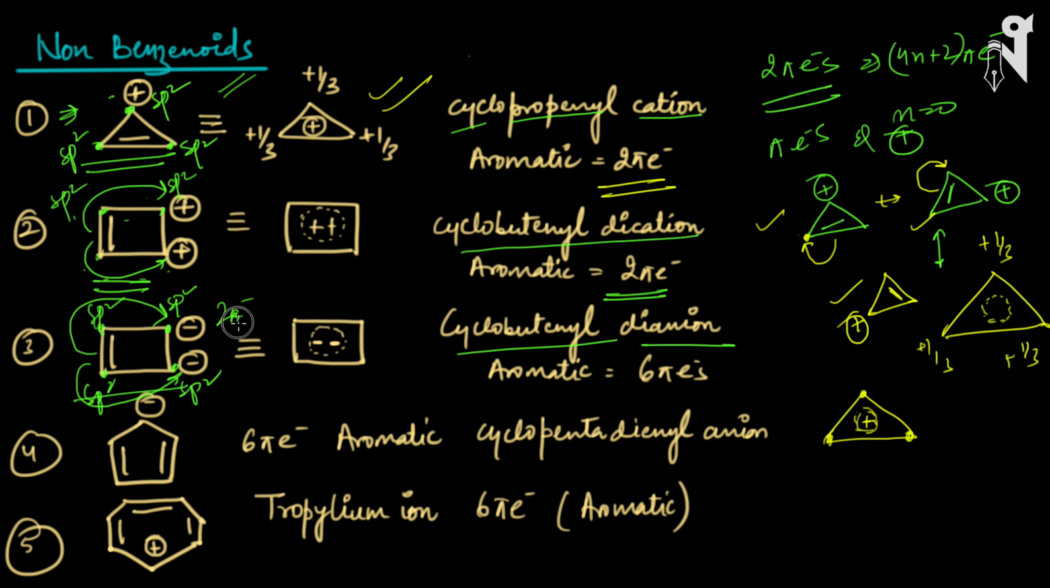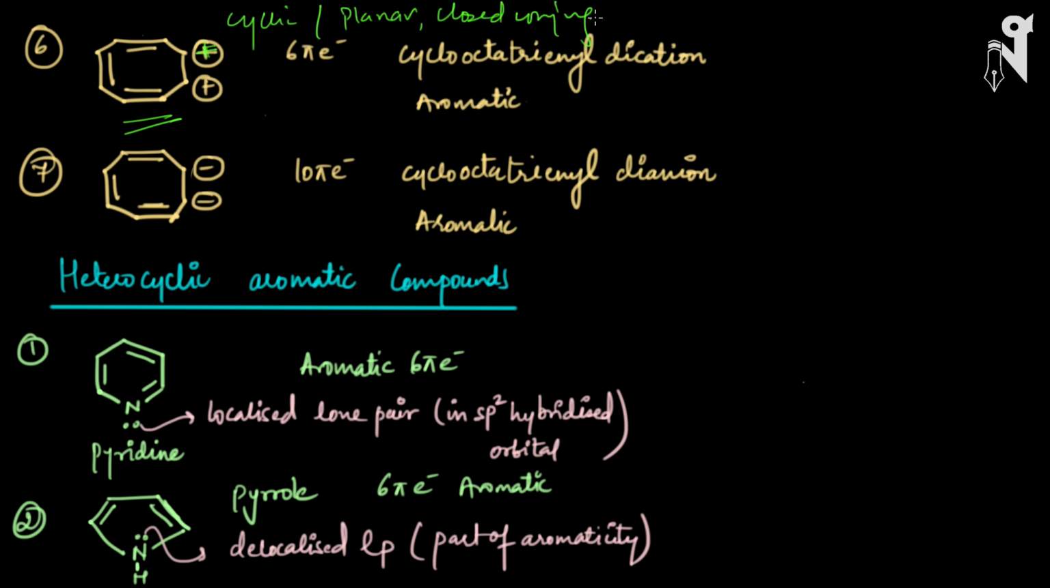Okay, so this is about a few non-benzenoid compounds. Let's see some more examples. Now let's look at the next example. The next example is also similar, where we have no benzene. It's a closed cyclic structure where we have 3 double bonds and then 2 positive charges. Everything is in conjugation with each other, and every carbon is sp2 hybridized. It is cyclic, planar, closed conjugation. And if we talk about the number of pi electrons, 6 pi electrons in total, making the whole compound aromatic.